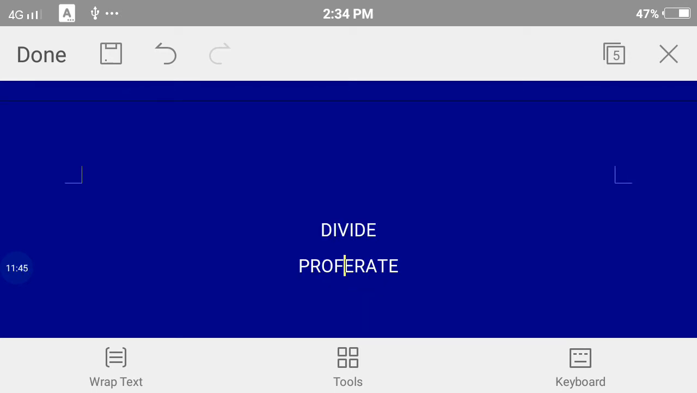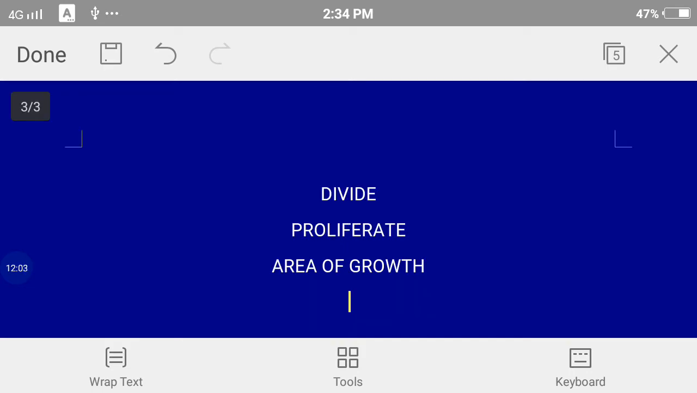So it can make other segments, so it can divide to form new segments. So it is also called the area of growth. So the neck is also called the area of growth, or area of proliferation, or area of segmentation, area of division.